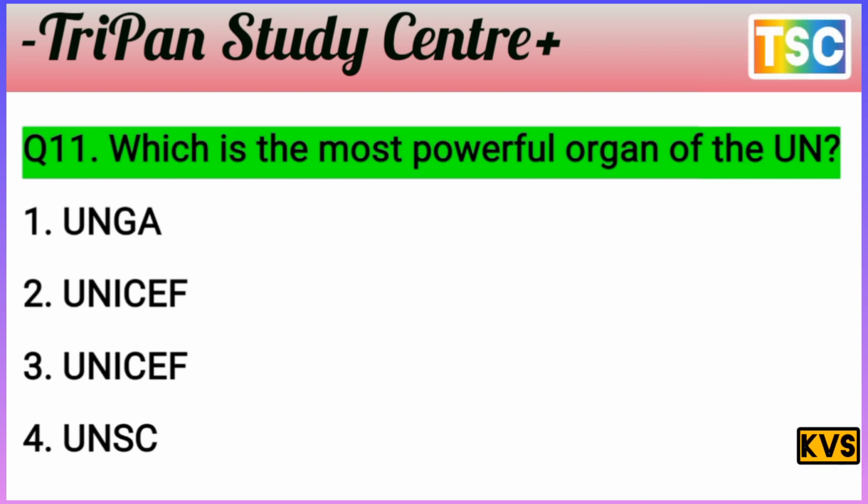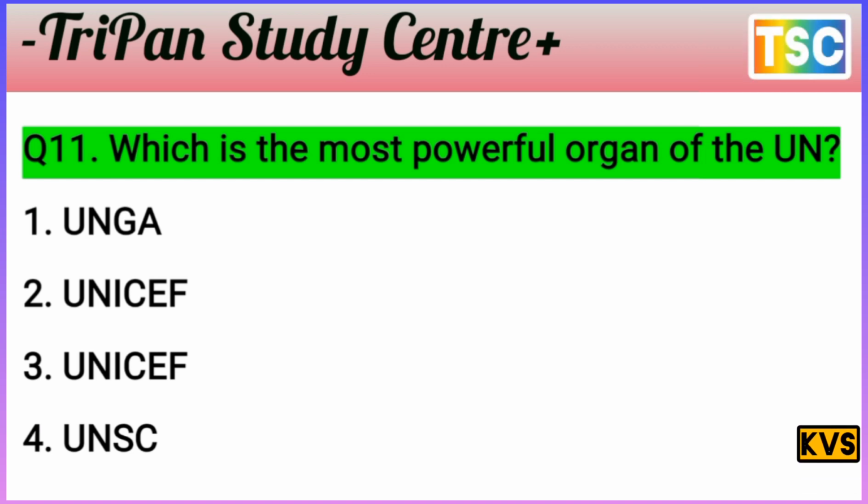You must have a thought of your answer. Let's see what the answer to this question is. The question is clear. Which is the most powerful organ of the UN? That's an important question here. UNGA, that's an important organization here. UNICEF is also important.